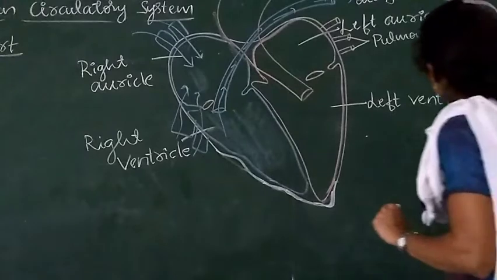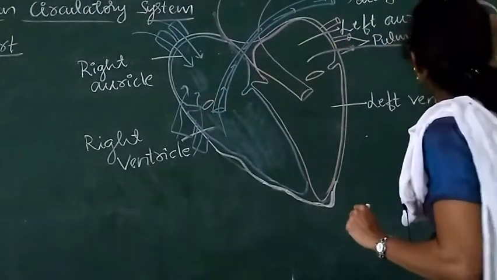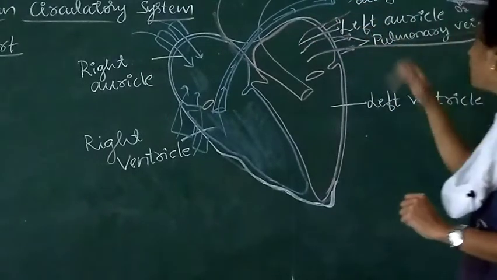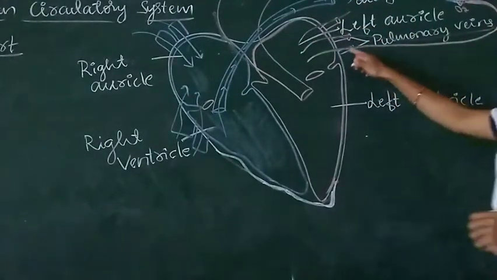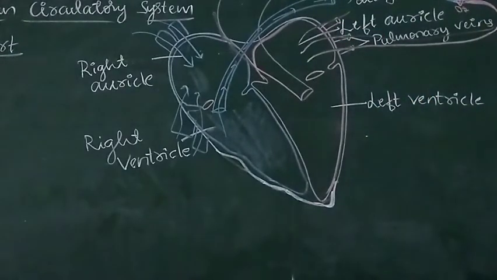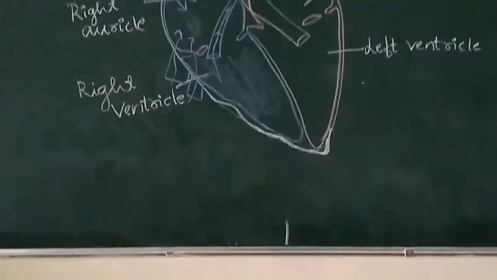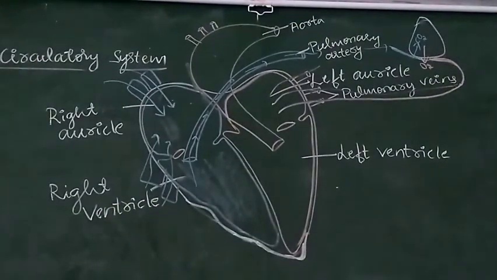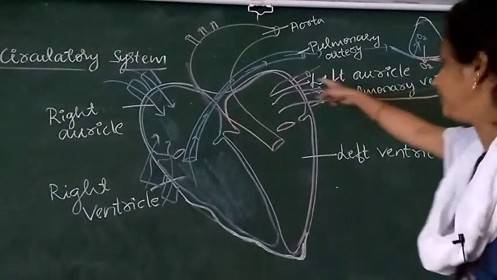This blood reaches the left side of the heart through the pulmonary veins. See, these are pulmonary veins. Through pulmonary veins, oxygenated blood reaches the left auricle.